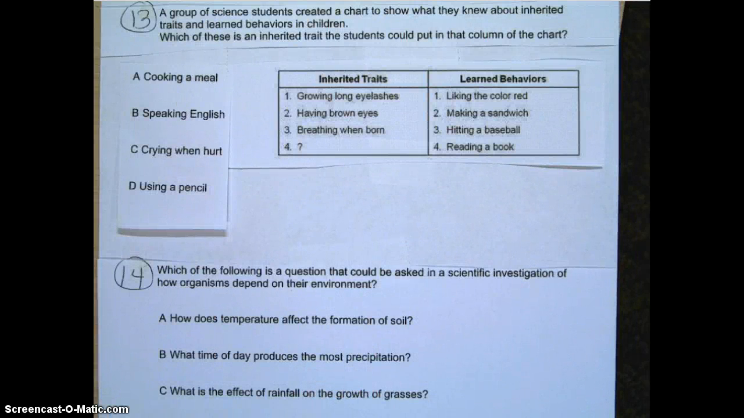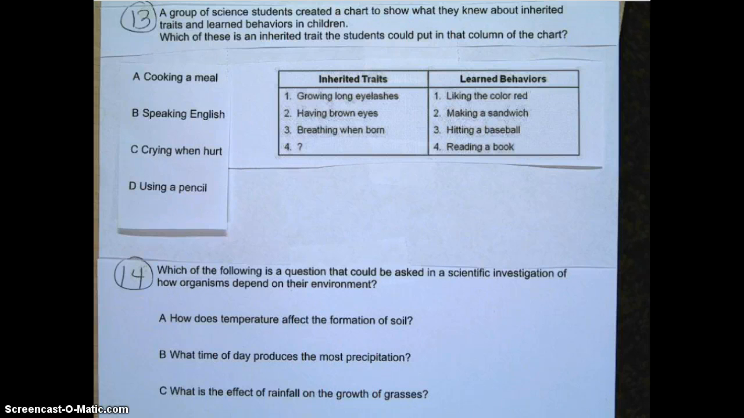Question number 13. A group of science students created a chart to show what they knew about inherited traits and learned behaviors in children. Which of these is an inherited trait the students could put in that column of the chart? Inherited traits. Number 1, growing long eyelashes. 2, having brown eyes. 3, breathing when born. 4, question mark.